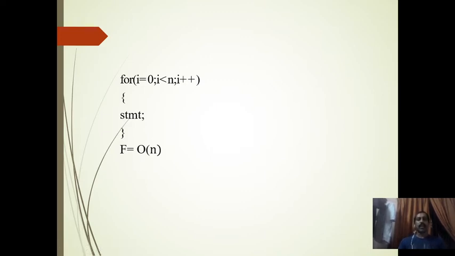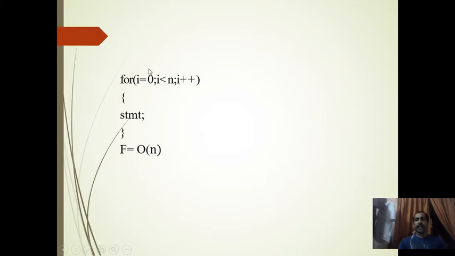So for time complexity, we will write like this. It is called as big O. Big O of n. So it's stated like this. The complexity of this algorithm is f equal to big O of n. That's the complexity of the algorithm. So we will study about these symbols later. First, we will just try to learn how to calculate this.